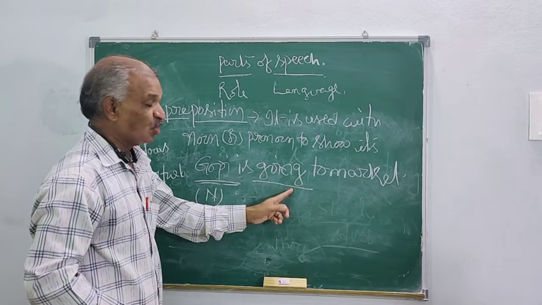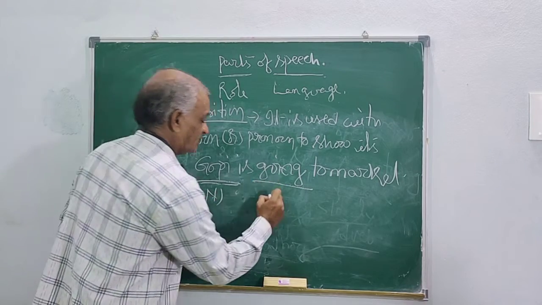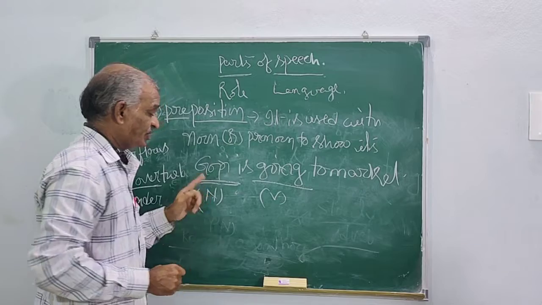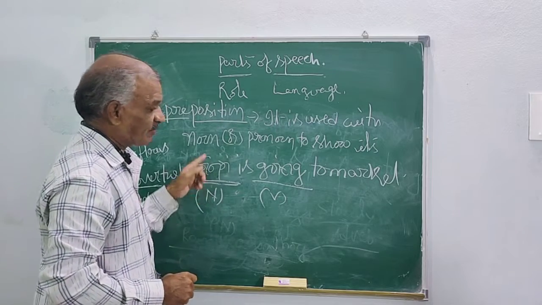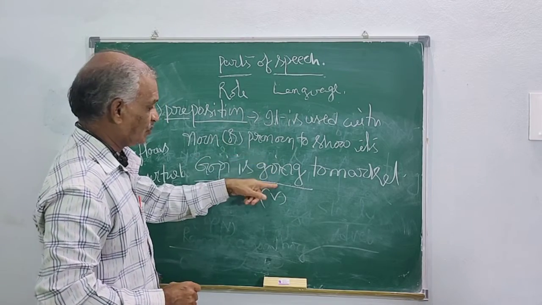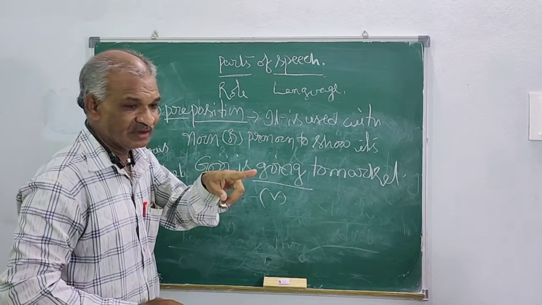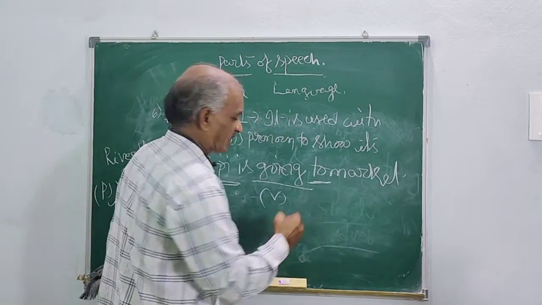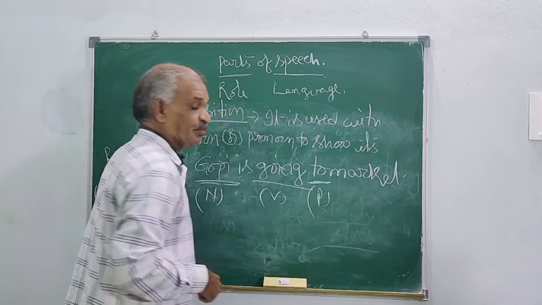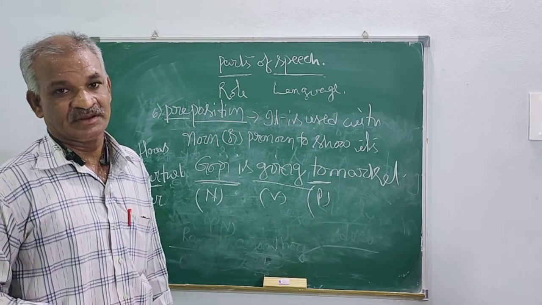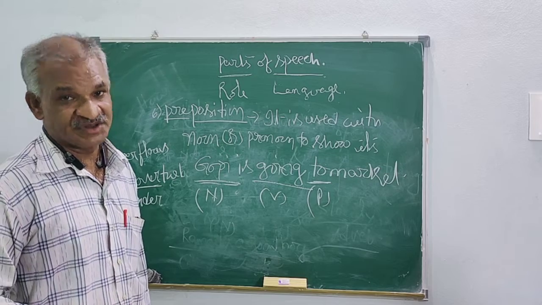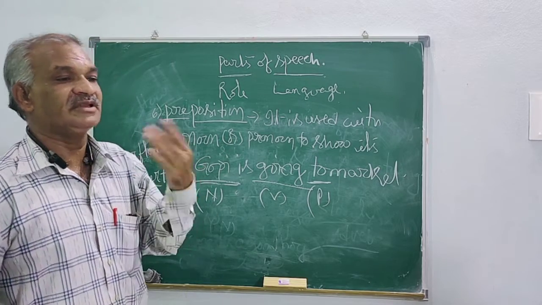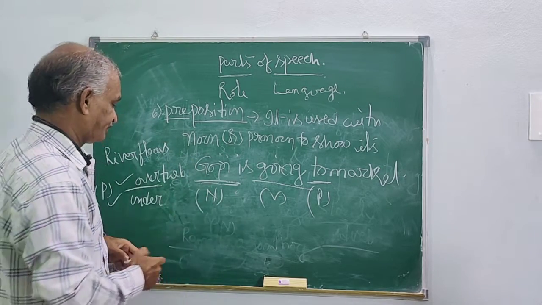Gopi is going. So this is the action, so this is a verb. Here we are talking about Gopi and what he is doing: going. But where is he going? He is going to market. So this is what is called a preposition. Clear? Now, the last but one.